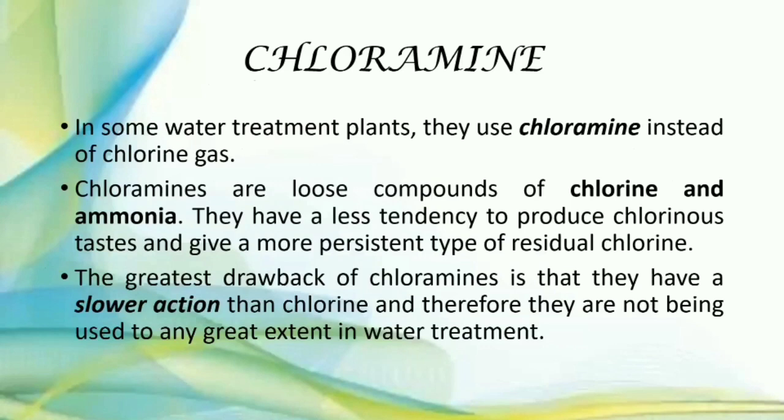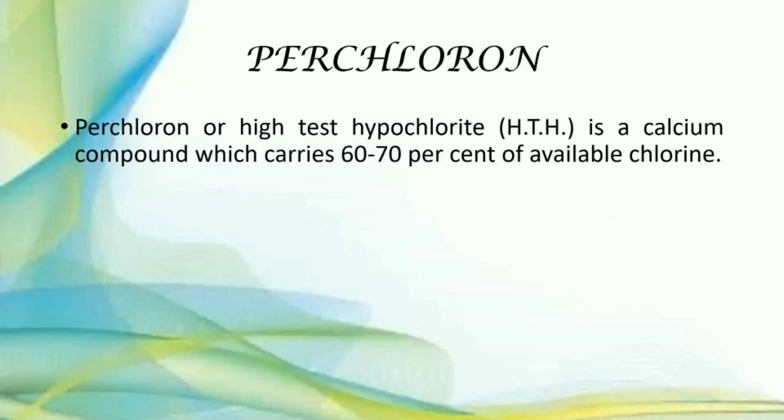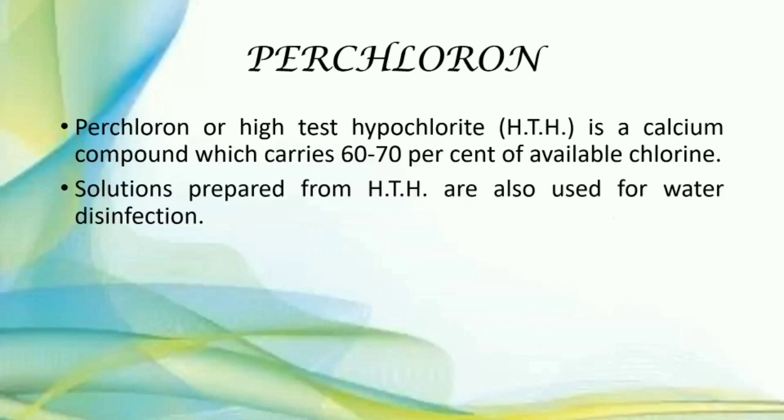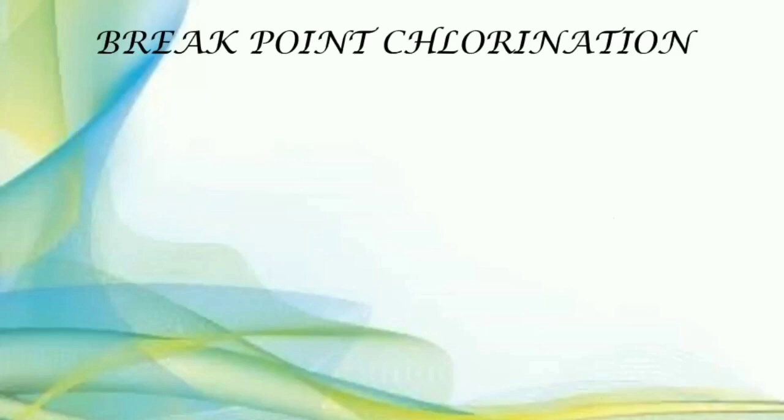Chloramine is the loose compound of chlorine plus ammonia, but it has slower action than chlorine gas, so it is not used to a great extent. Perchloron means calcium plus chlorine. It also has slower action, so it is also not used frequently.